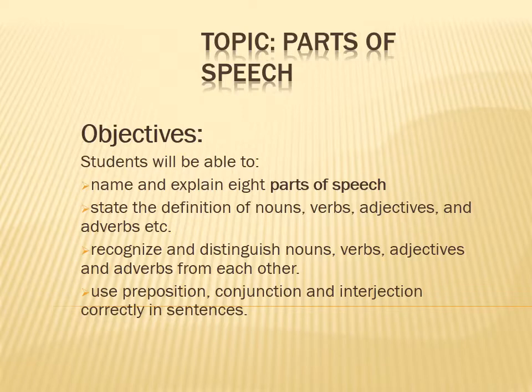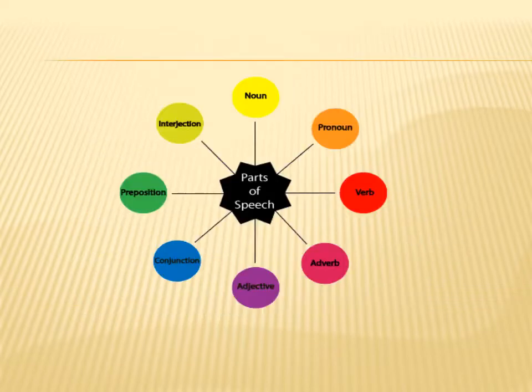We have already studied noun, verb, adjective, adverb, and pronoun. Noun is the name of person, place, or thing. Verb is an action. Adjective is used to modify noun. Adverb is usually modifying verb, and pronoun is used at the place of noun. Now we will study preposition, conjunction, and interjection.